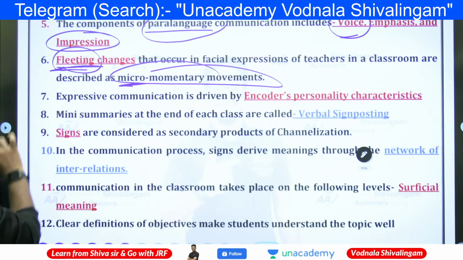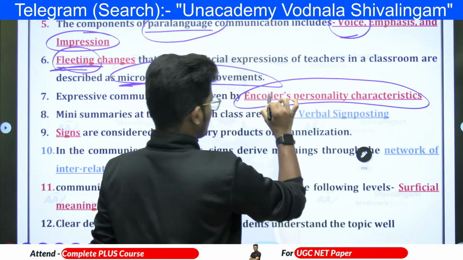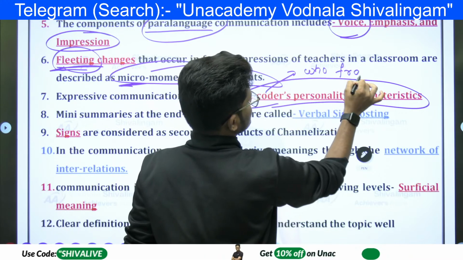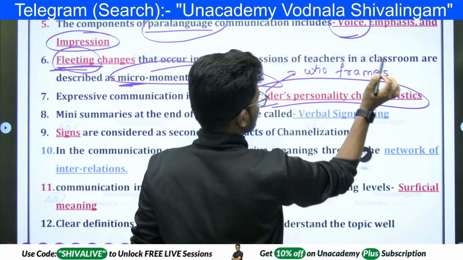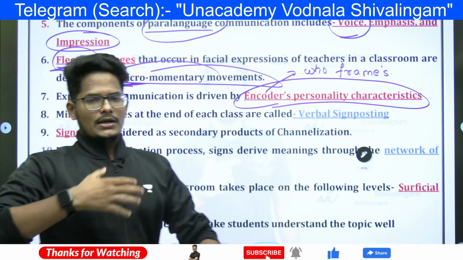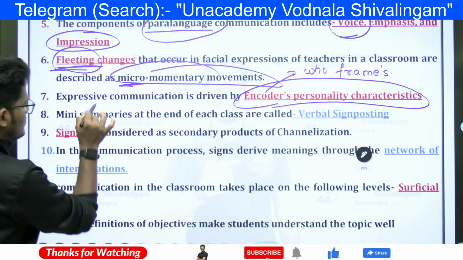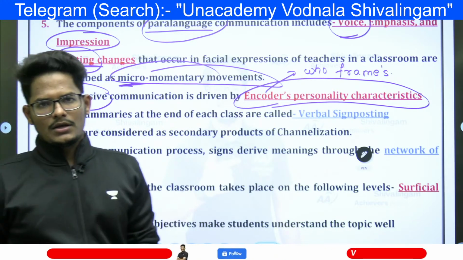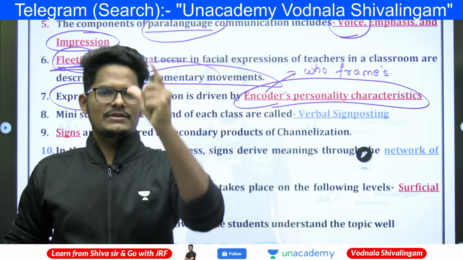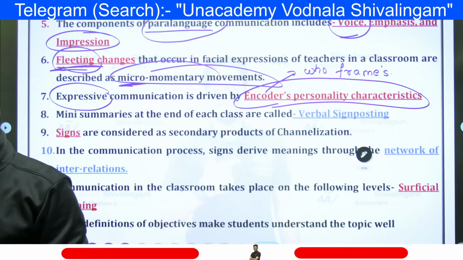Next, expressive communication is driven by the encoder's personality characteristics. Encoder is the one who is framing a message. Who frames a message is called the encoder. Because if I am framing a message, based on my personality, the expression is going to differ. How I will communicate may differ. How another person will communicate the same message will differ, because that depends on who is framing the message, who is expressing the message.